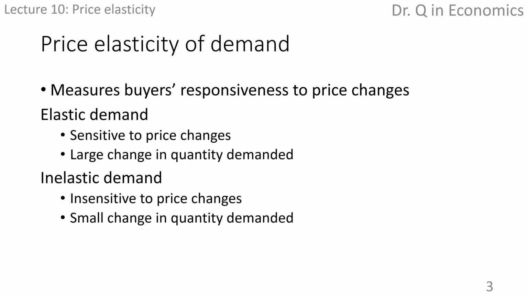We say the demand is elastic. On the other hand, if price changes by a certain percentage and quantity demanded barely changes, we say the consumers are insensitive, unresponsive to the change of price. The demand is inelastic.